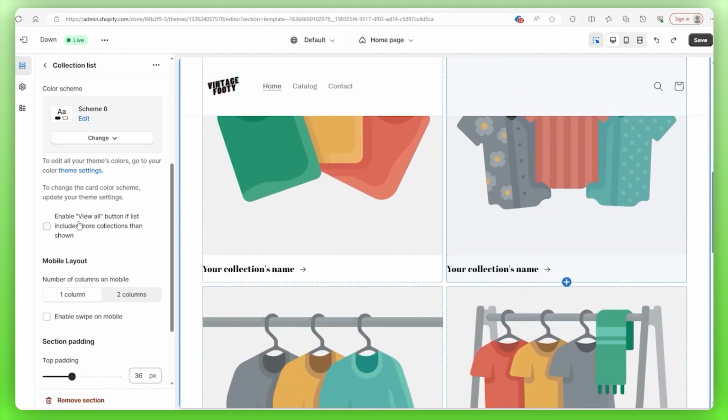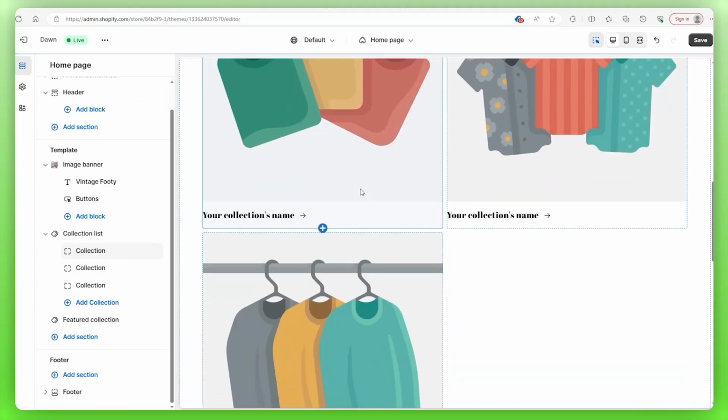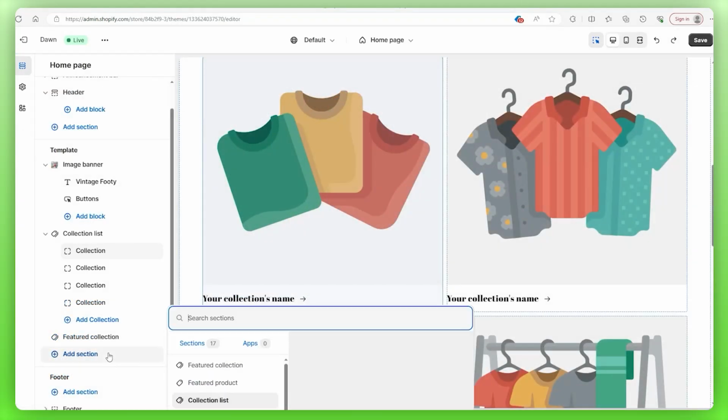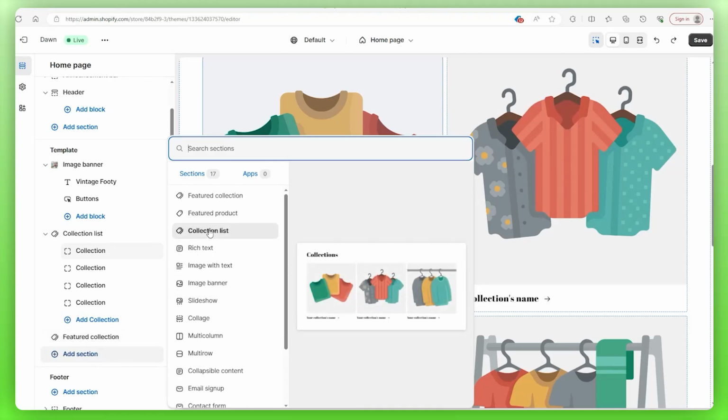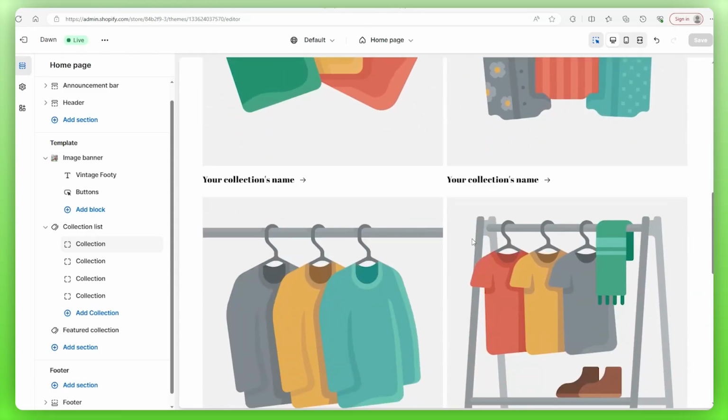Now, we can also include a View All button if you have more collections than the maximum number permitted. So we can enable the View All button right here, and I'll delete this collection to show you what it looks like. You can also just add another collection list if you'd like, but I just wanted you to know that you have a couple of options available to you.